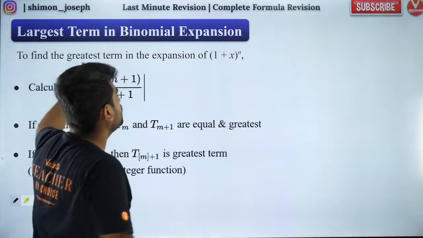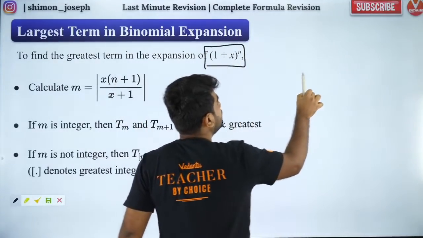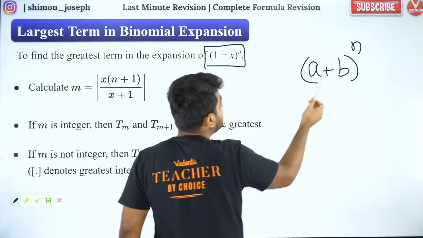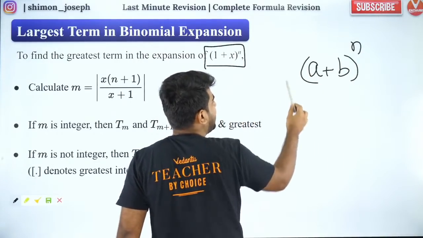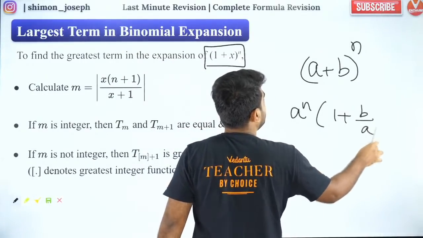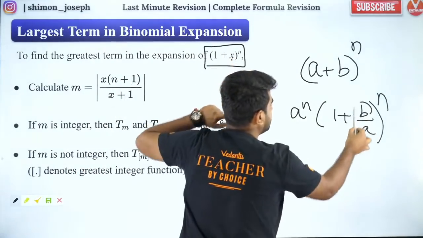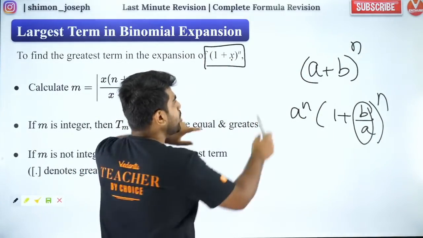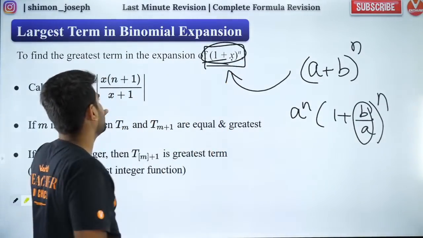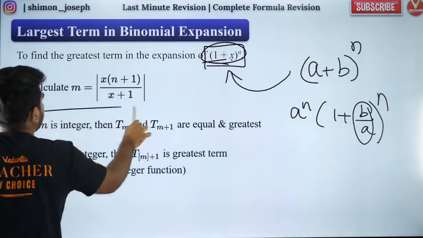Okay. So what you should do is, this is applicable only for 1 plus x power n. So sir, if they give me like this, what to do, sir? If they give me like this, can't I solve it? You can. Just take a outside. So if I take a outside, I will get like this. Now again use the same concept. So x will be b by a. That's it. So whatever question they give, you can always convert it to this form, and you can apply this concept. So the greatest term will be found out by calculating m.